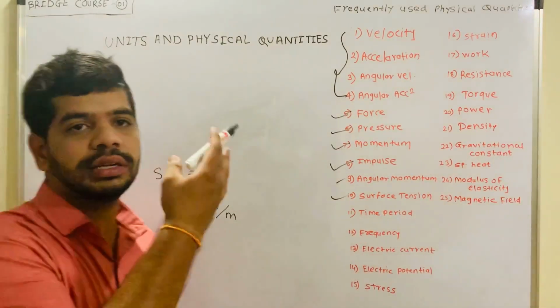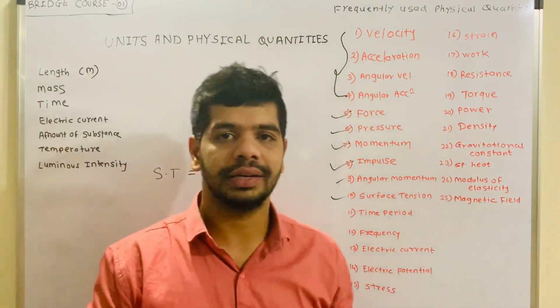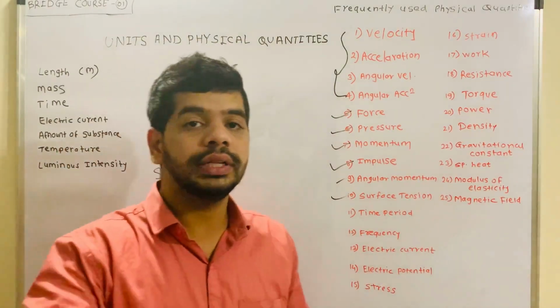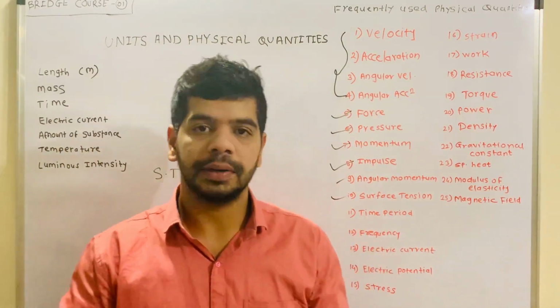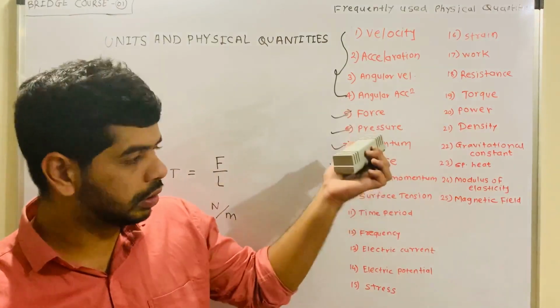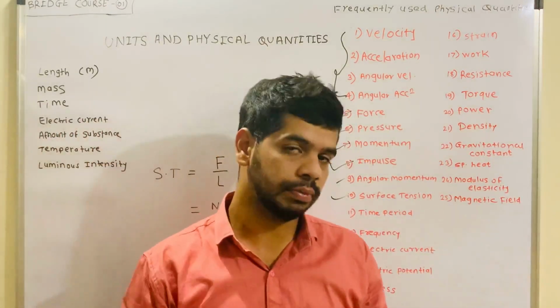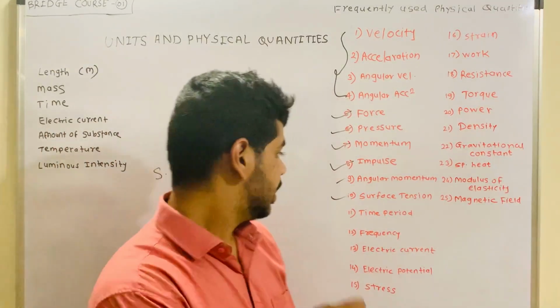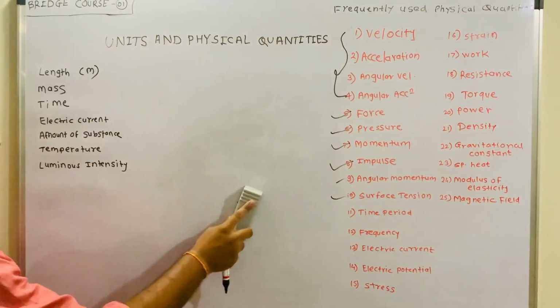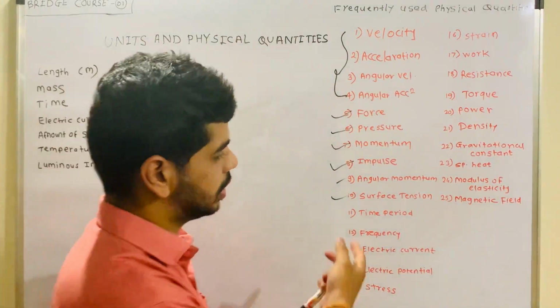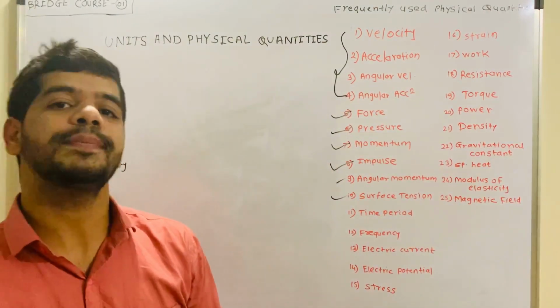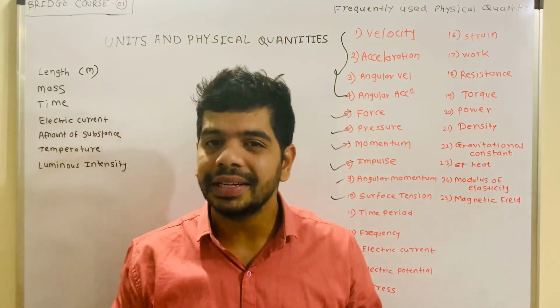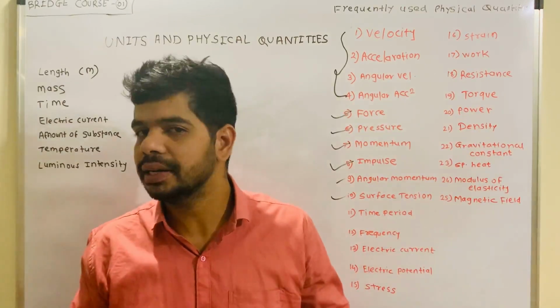We are just discussing the quantities, so that's why we are not going thoroughly in that particular case. At that particular point, we are going to cover all these points again in a thorough manner. So in that case, we are going to cover those things properly. Anyway, time period. What is time period? I think all of you understood the time period. Time period is nothing but the time taken to complete the cycle, or time taken to complete the oscillation.